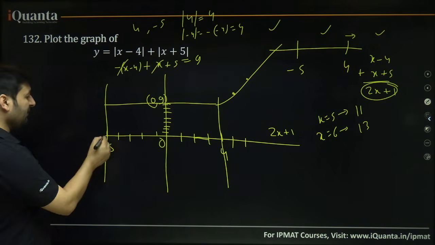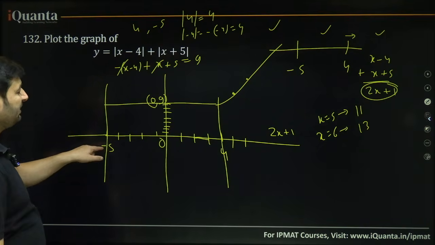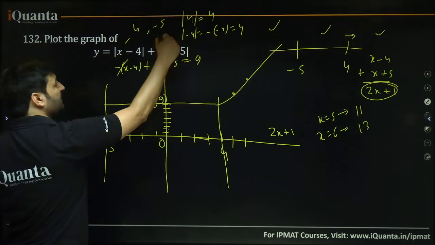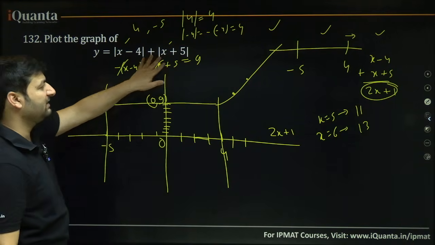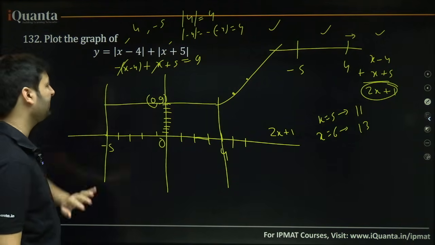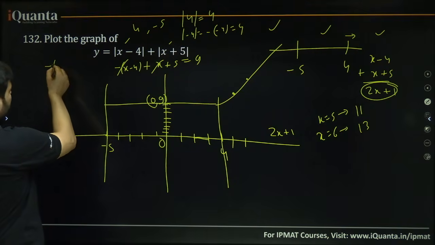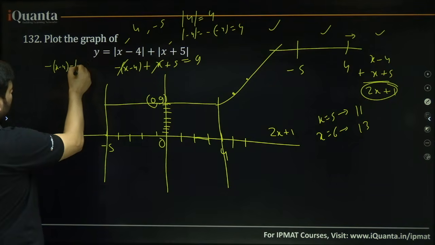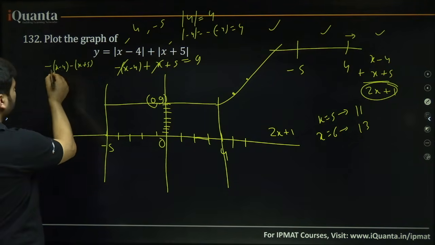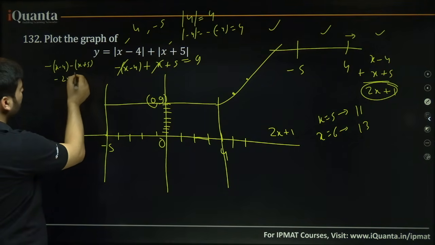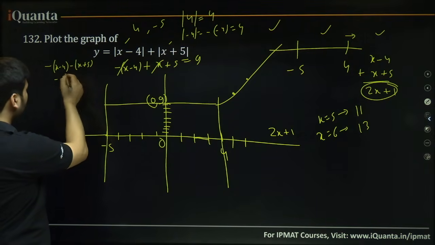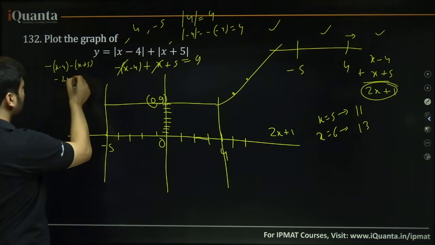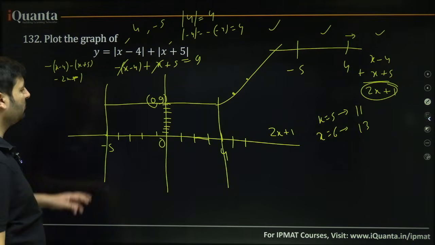And if you put any value which is below minus 5, say minus 6, this becomes negative, this becomes negative, because inside this will have minus 10, inside this will have minus 1. So both will open with negative. What happens? Negative of x minus 4, negative of x plus 5. What do you get? Minus 2x and then minus 2x minus 5 plus minus 1, right? Minus 2x minus 1. I hope this is clear.